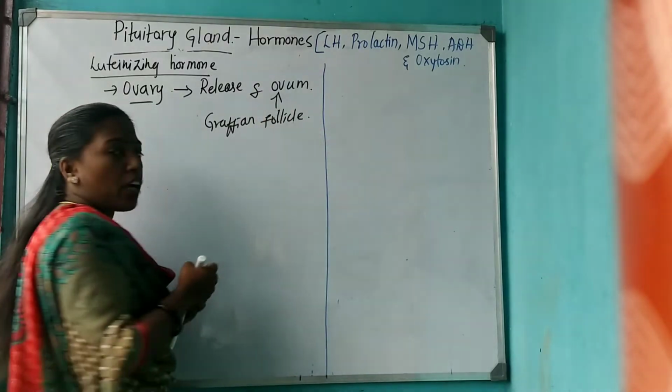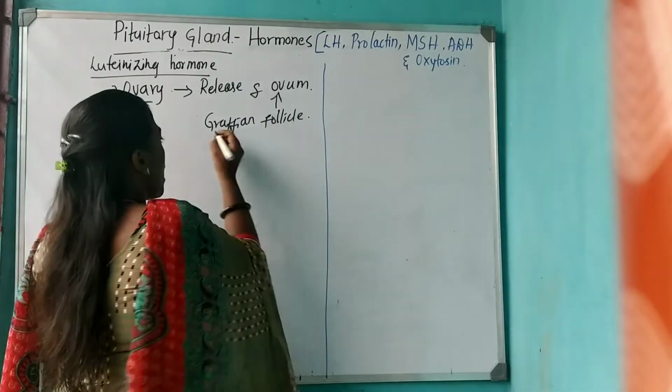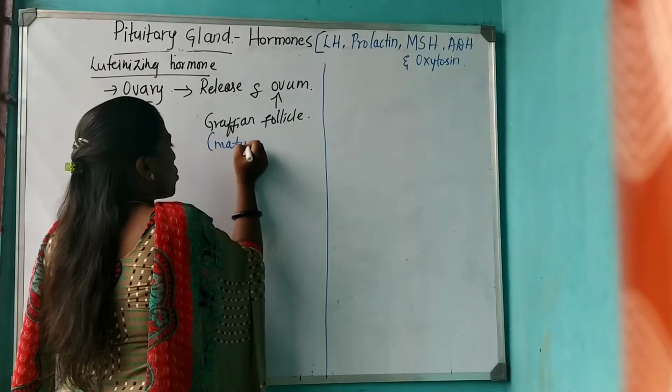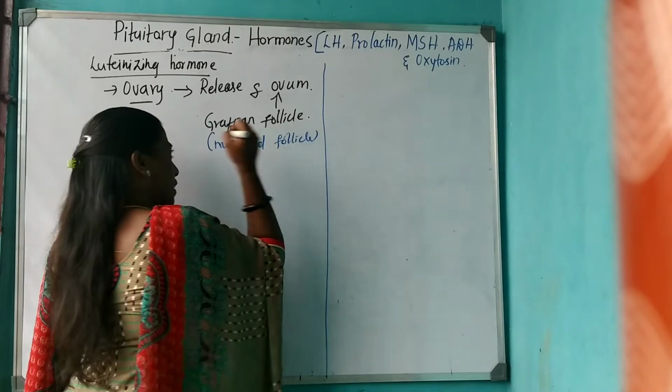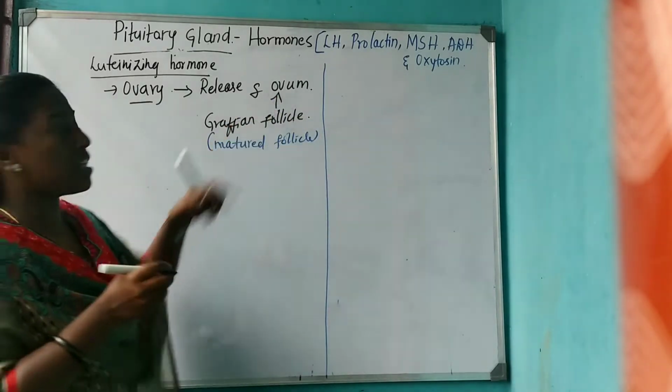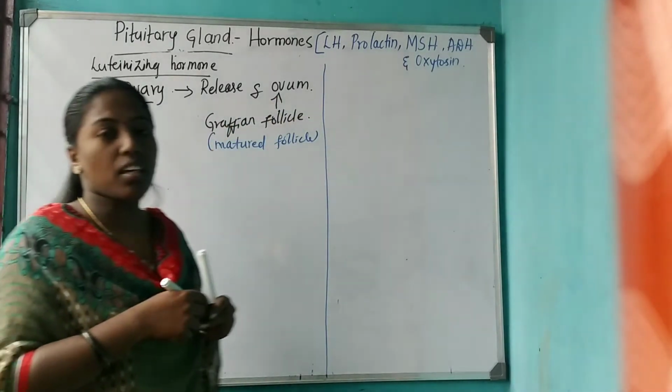What is a Graafian follicle? We call it a matured follicle, from which the ovum is released in the presence of luteinizing hormone.